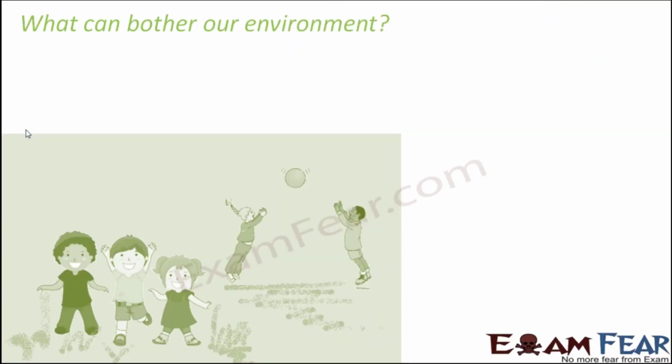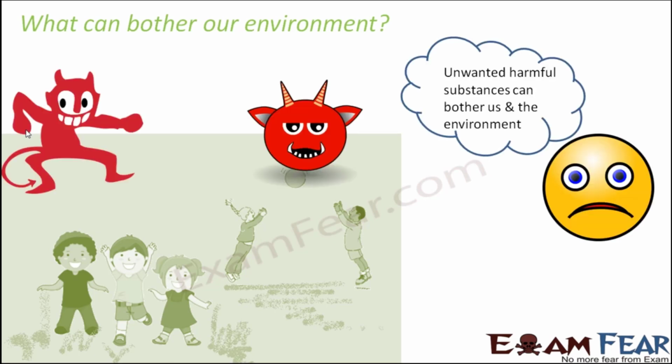But what actually is the case? Now there are certain things which are interfering with a clean and green environment, and that is bothering our environment. So what are these unwanted things? These unwanted harmful substances could be the waste materials or the toxic chemicals which are thrown as wastes from our household or from industries or factories or any other public place.